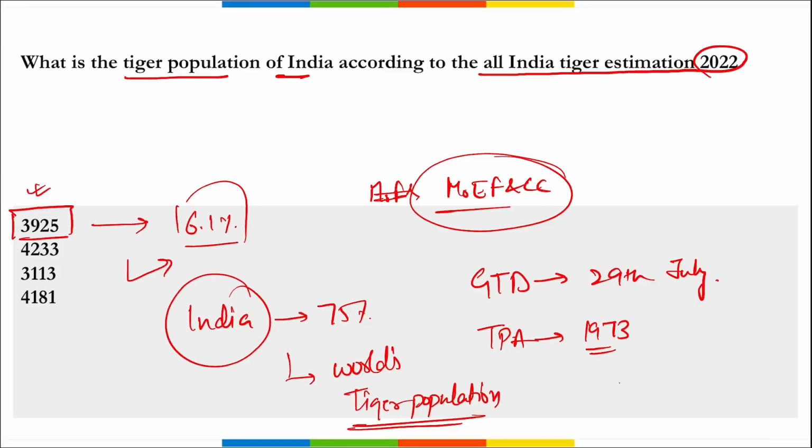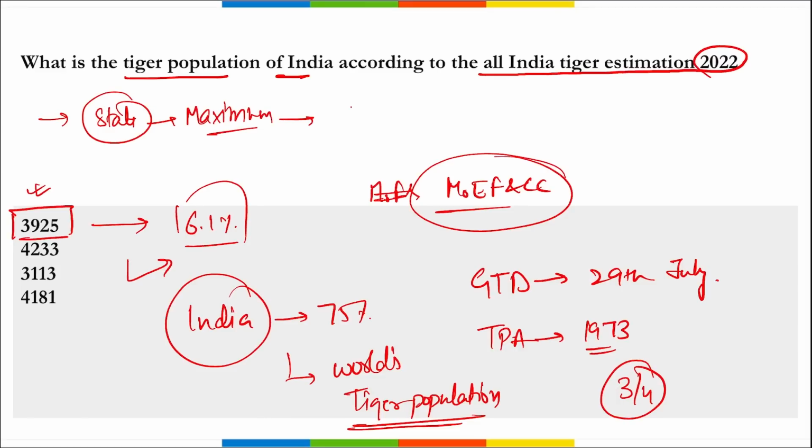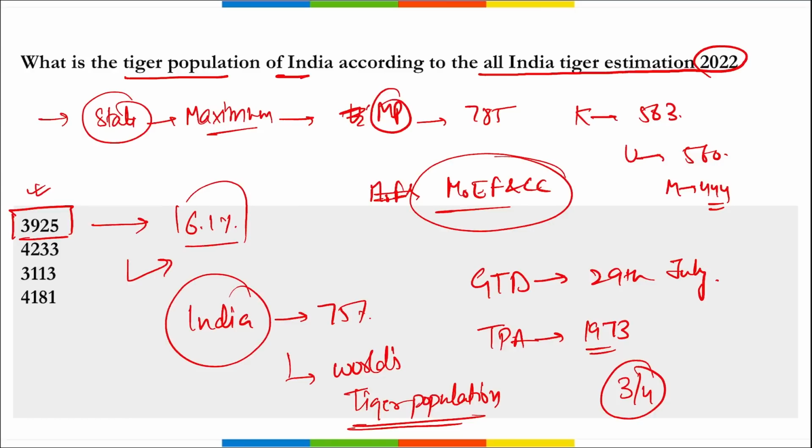Correct? Then remember, more than 3/4 of the tiger population in India is concentrated within the protected areas. Then next question that will be asked to you is which is the state that has the maximum tiger population. So it is Madhya Pradesh that has the maximum tiger population with 785 tigers. Correct. It is followed by Karnataka 563 tigers, Uttarakhand 560 tigers, Maharashtra 444 tigers. Right.